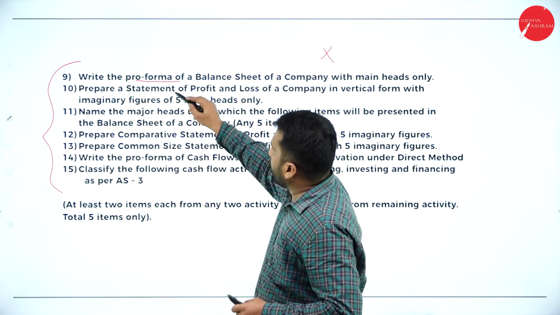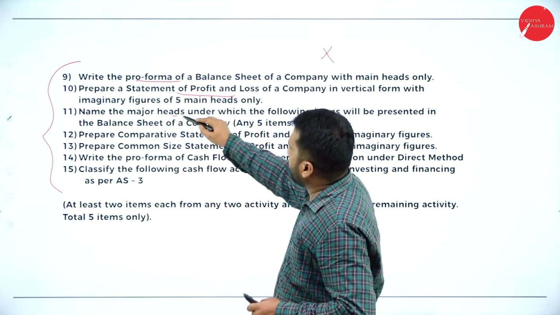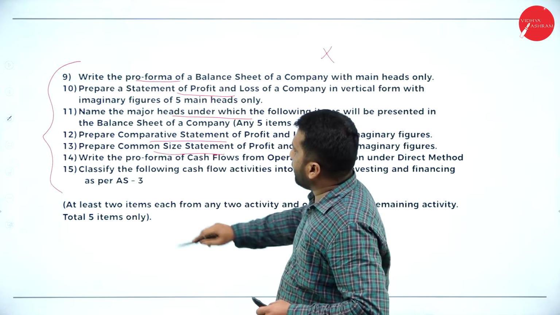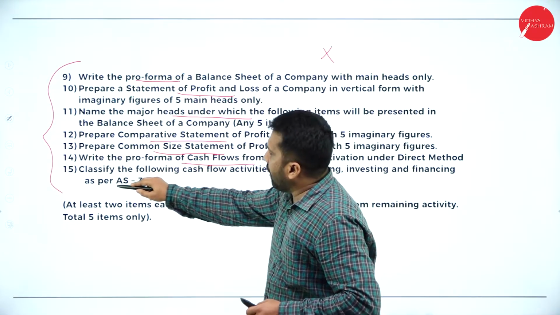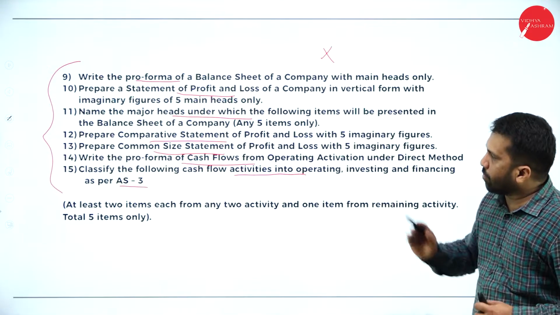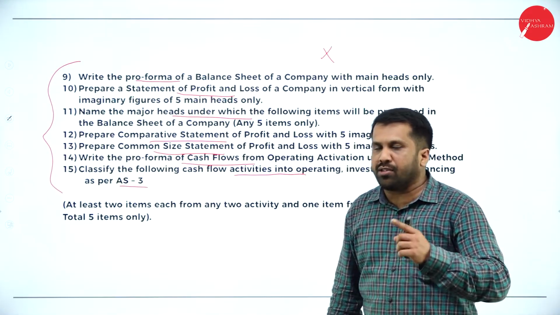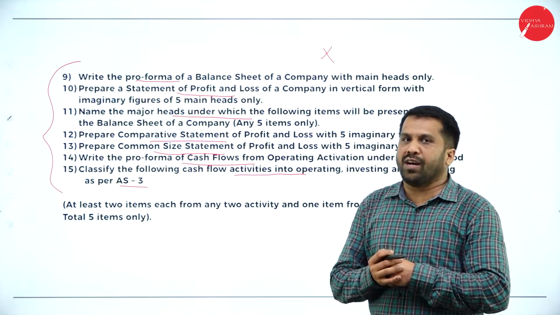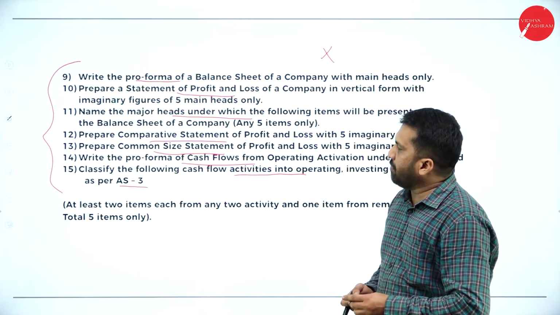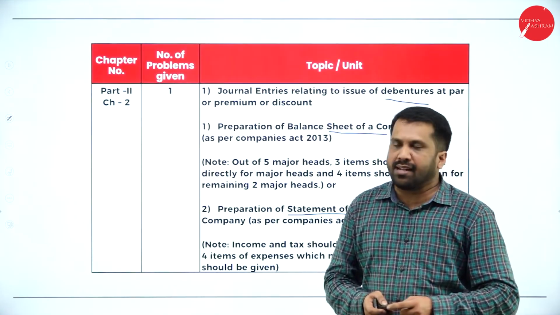Pro forma of statement of profit and loss, name the major heads, prepare comparative statement, common size, pro forma of cash flow, accounting standard 3, classify the inflow and outflow. These are the topics you have. The option is yours. You can choose any one. Hope you are clear. Now, I'll go back to all the previous screens so that you can take screenshots.